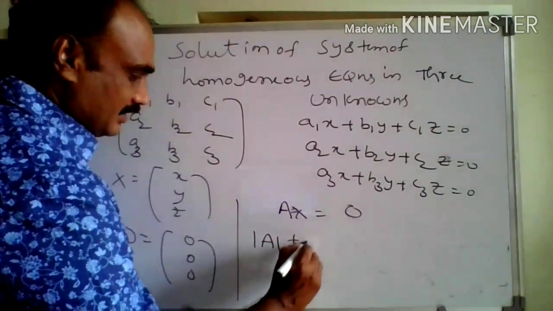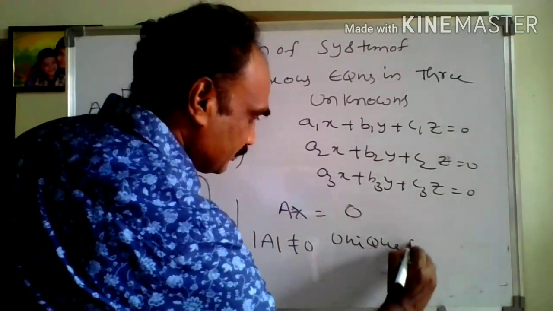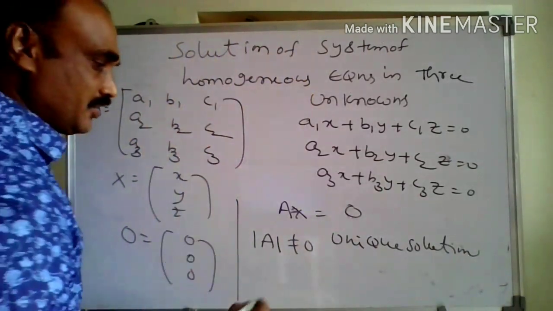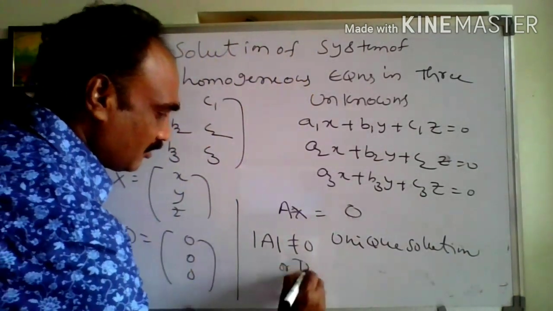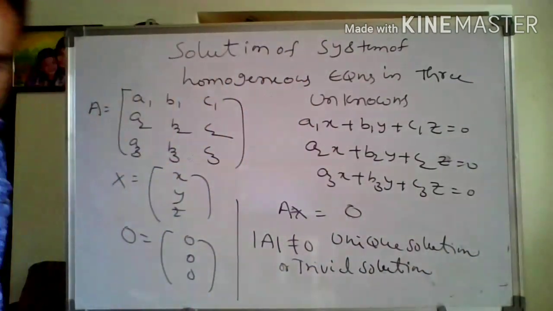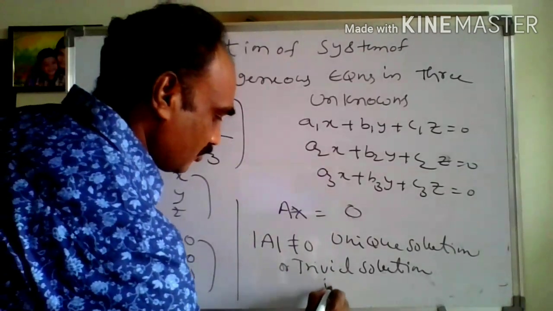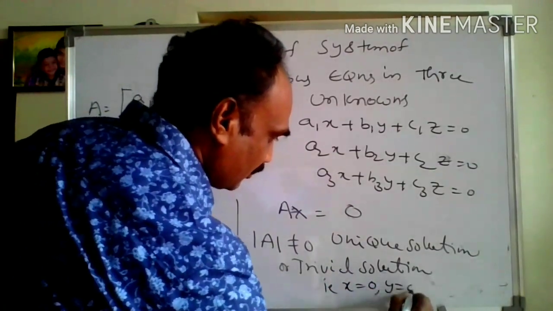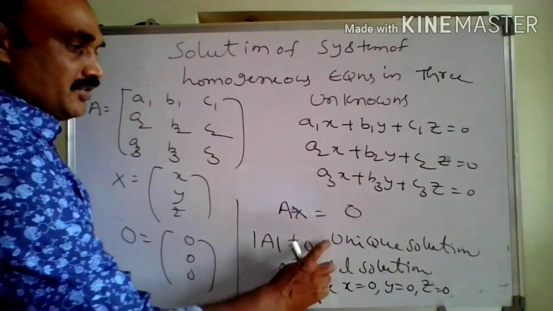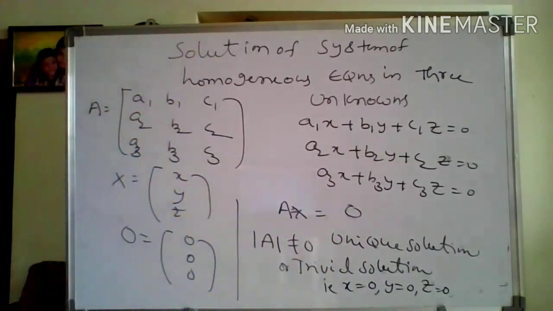This is matrix A. If det A is not equal to 0, unique solution, which is the trivial solution. That is, the solution is x equals 0, y equals 0, z equals 0. So det A not equal to 0 gives a unique or trivial solution, x0, y0, z0.